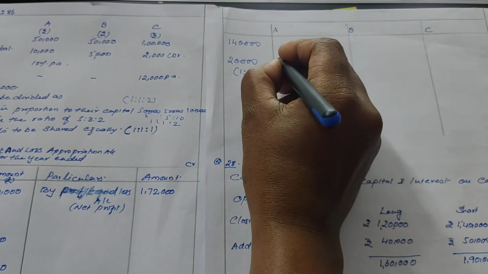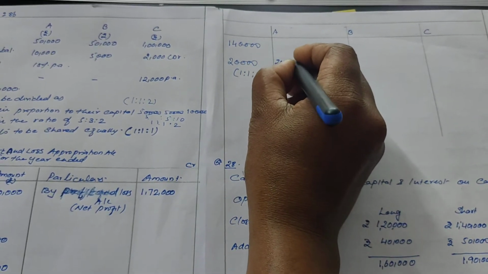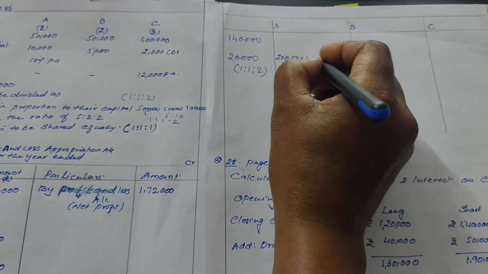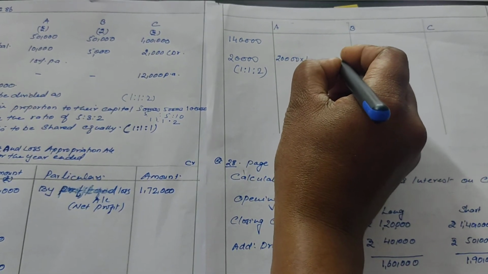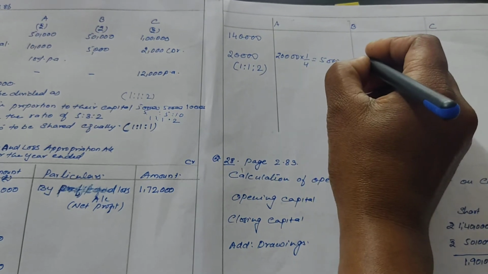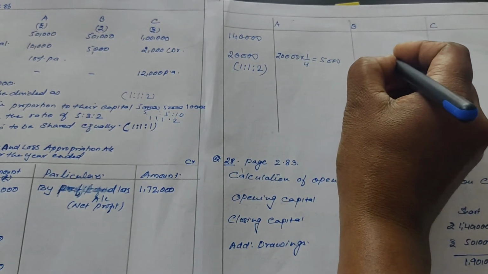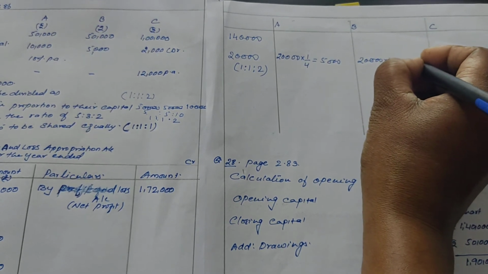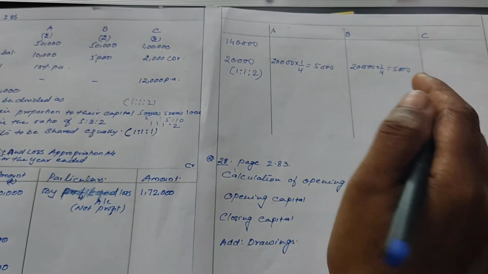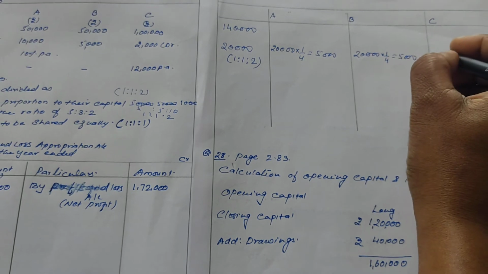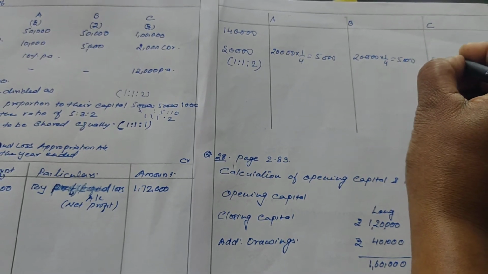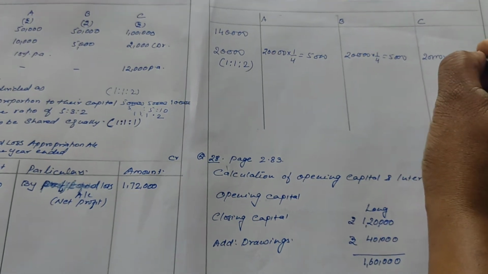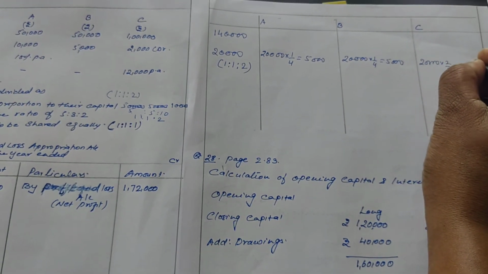That means A will get 20,000 into 1 upon 4, that is 5,000. B will also get 20,000 into 1 upon 4, that is 5,000. Again, C will get 20,000 into 2 upon 4, that is 10,000.